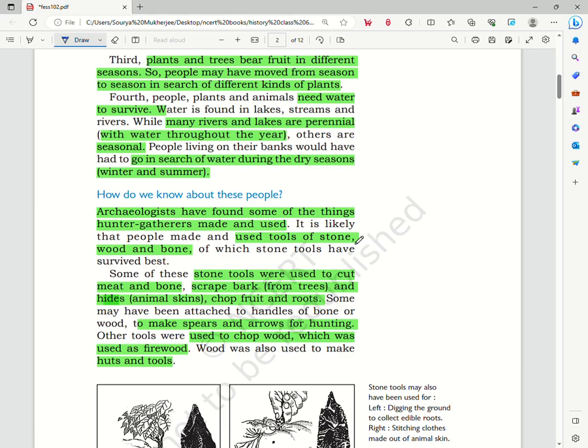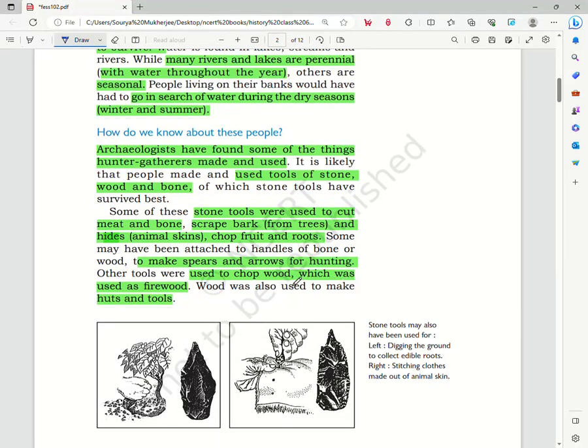So these tools made by the people, that is the stone tools, the tools made from bone, are the only remains that we have to get to know about the Stone Age people, hunter gatherers and so on. Some of the stone tools were used to cut meat and bones, scrape the bark of trees, and chop fruits and roots. So we see that different types of tools were used for different purposes. Some were used to cut meat, some were used to cut wood and scrape the bark of the wood, and some were used to chop fruits and vegetables and so on.